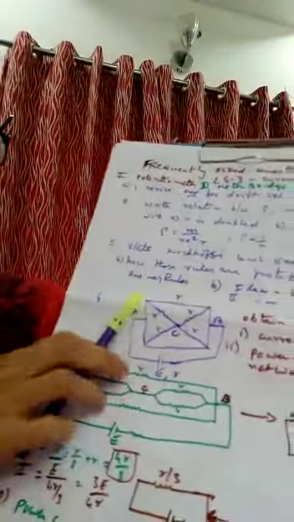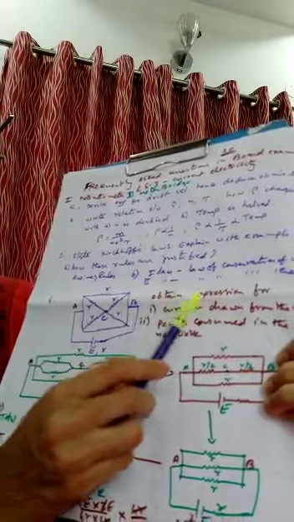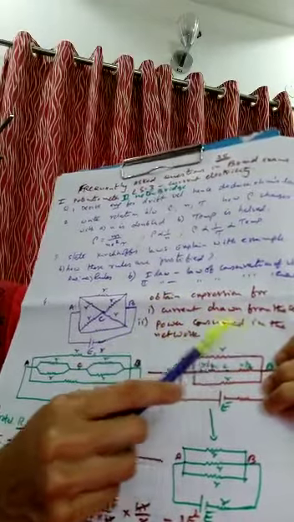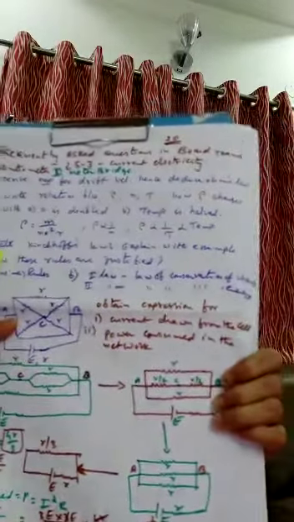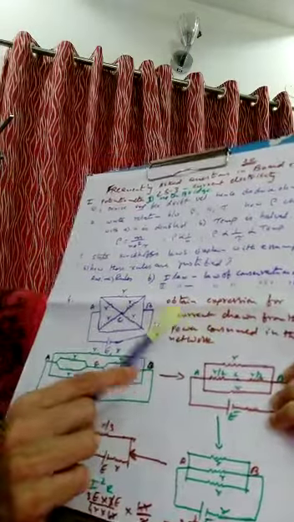This is a circuit given. It is a board question. Please follow it carefully. Obtain expression for current drawn from the cell and power consumed in the network. This is the network, you got it. How do you calculate? The first one is current.